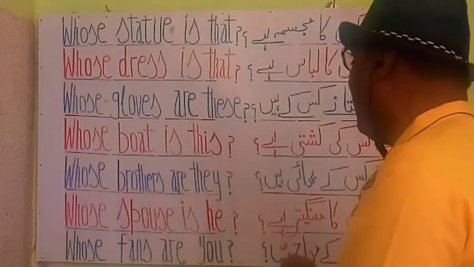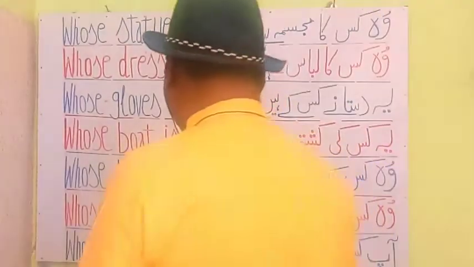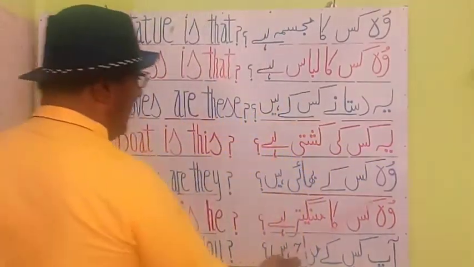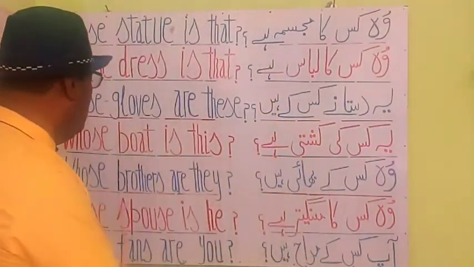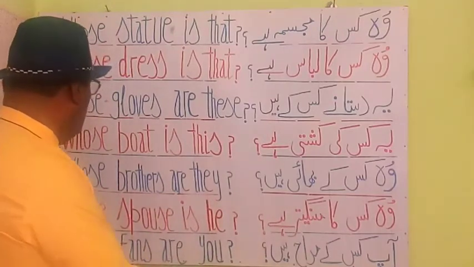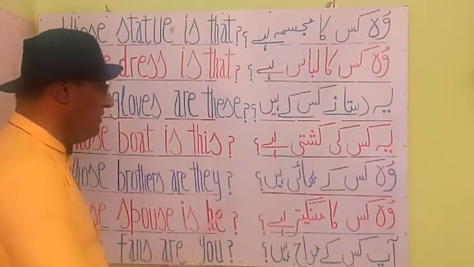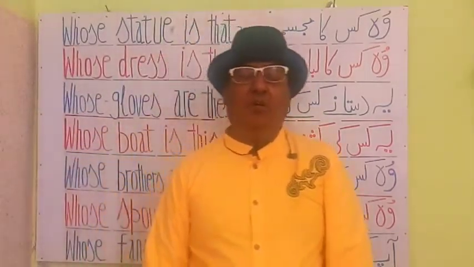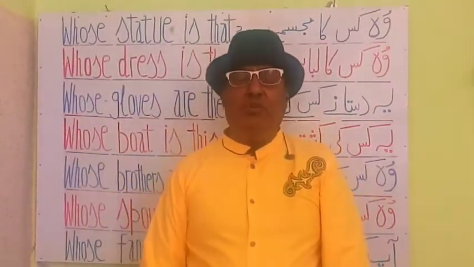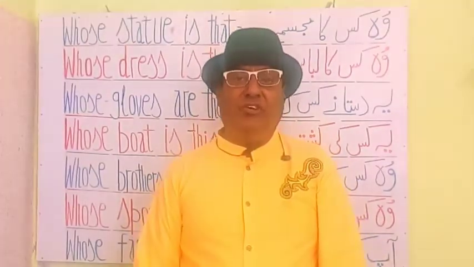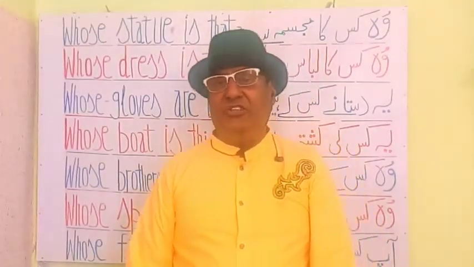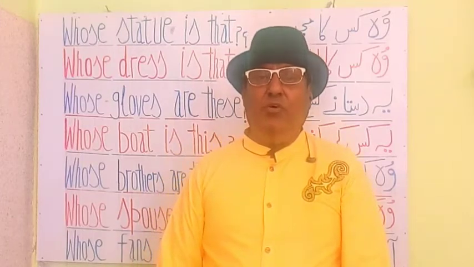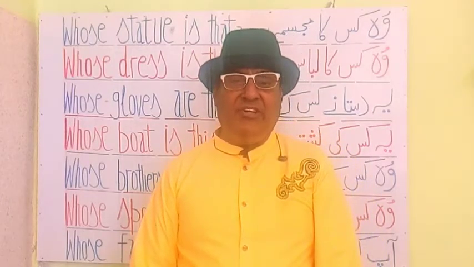Whose brothers are they? वो किसके भाई हैं? Hey my students, you see that? In this construction, in this phrase, whose is an interrogative adjective.